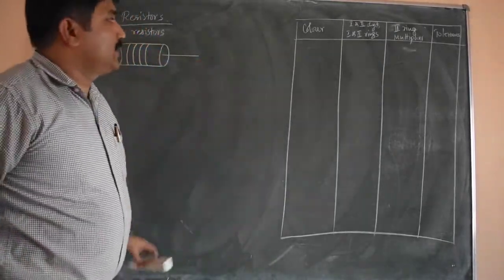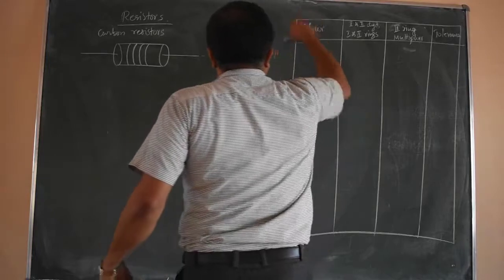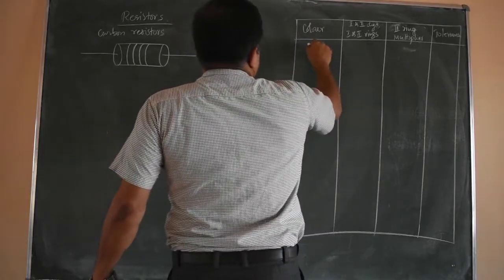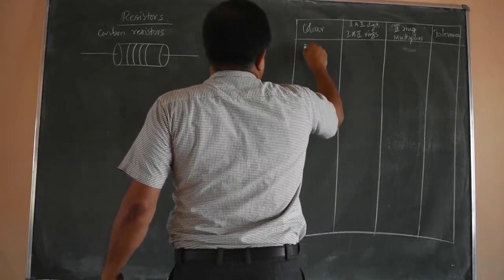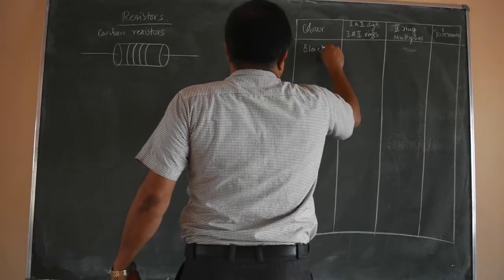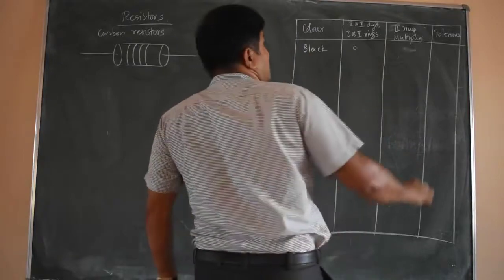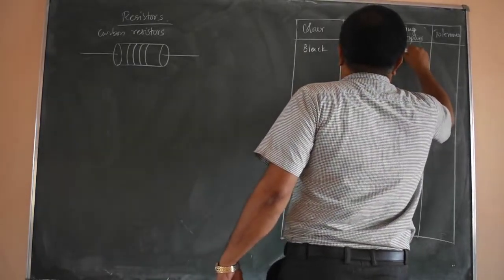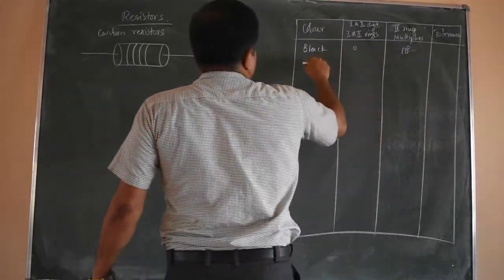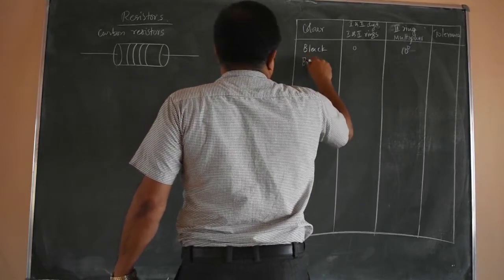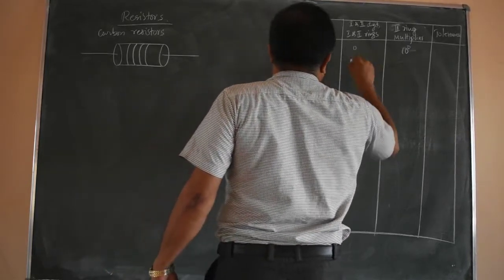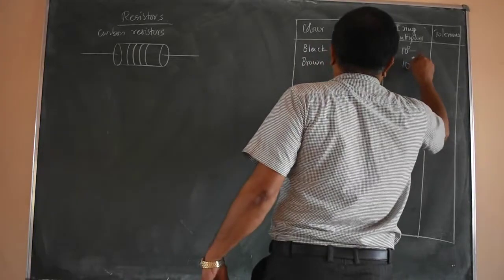The various colors we have are arranged in a particular order while making a color coding. It is done from long back. Firstly it is the black color, the digit value will be 0, and the multiplier value 10 power 0. Then brown, value is assigned 1, and the multiplier will be 10 power 1.